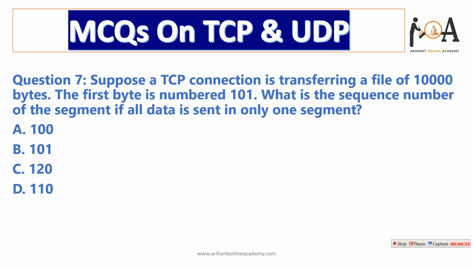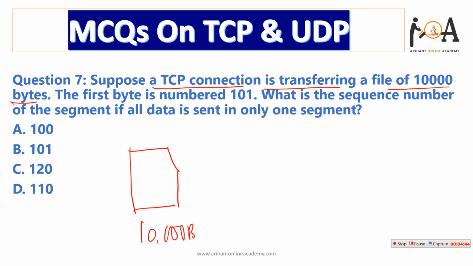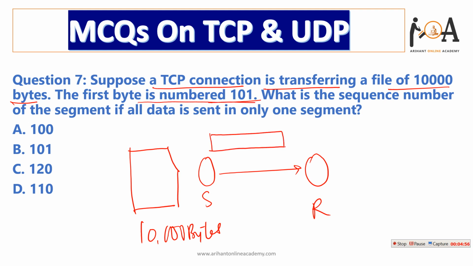Next question is, suppose a TCP connection is transferring a file of 10,000 bytes, from sender to receiver. The first byte is numbered 101.